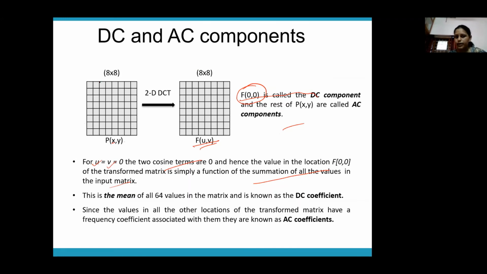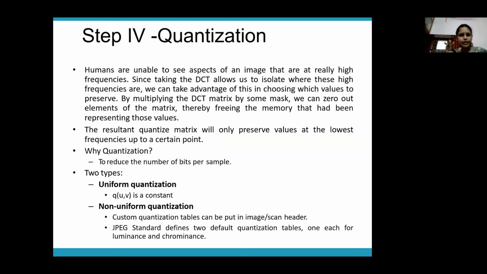So for every 8x8 block, you will have one element which is called the DC component. How do you get the DC component? When you apply F(0,0), you get the DC component. All the remaining components are called the AC components. Out of the 64 components in your 8x8 matrix, one component is the DC component, and the remaining 63 components are called the AC coefficients. So we have done the third step.